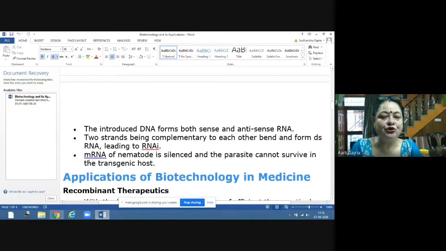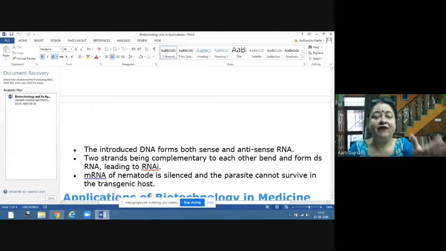Now let me show you that the introduced DNA forms both sense and antisense. Which was the introduced DNA? The DNA which we have introduced from the nematode into the plant. Which plant? Tobacco plant, because the tobacco plant is getting infection from the nematode. So the gene we have taken from the nematode, we have incorporated into the tobacco plant. Now inside the tobacco plant, this DNA is forming sense and antisense RNA. Both are being formed, two strands complementary to each other.